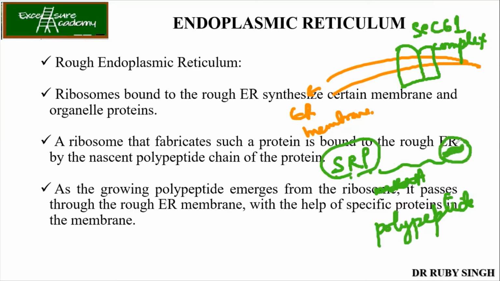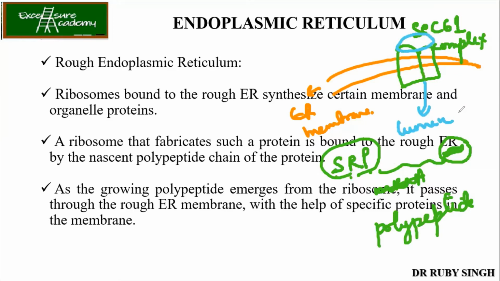Now what will happen? This SRP bound with the polypeptide chain will come and bind to your Sec61. Sec61 gets opened up and the protein will be taken inside the lumen of the ER.